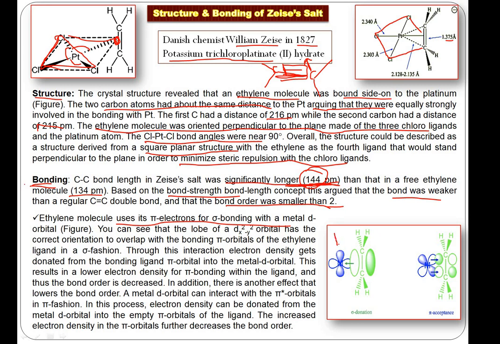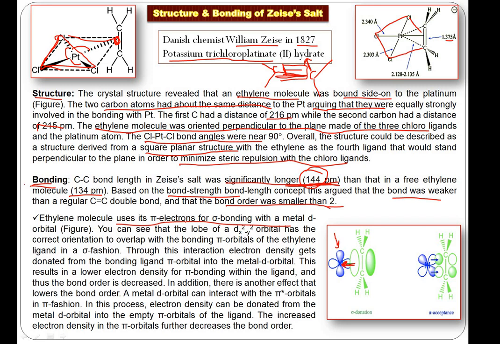Now these are the metal d orbitals. This is your ethylene molecule. Now it's a pi bond. It has a bonding and anti-bonding molecular orbital. So let's say this is your bonding molecular orbital. What it does is donate electrons, or you should say it overlaps this orbital and the metal d orbital. They overlap and then it donates the electrons. So this is a sigma bond.